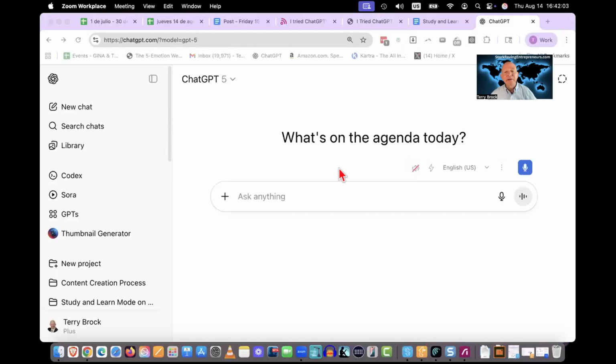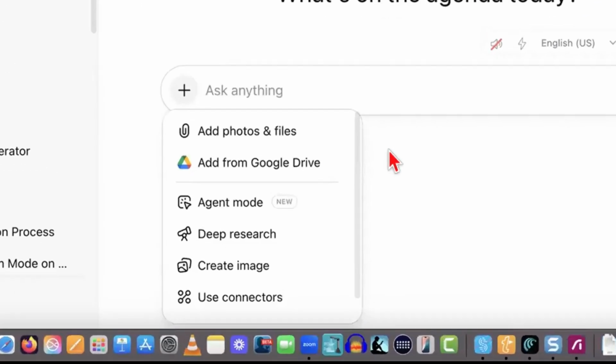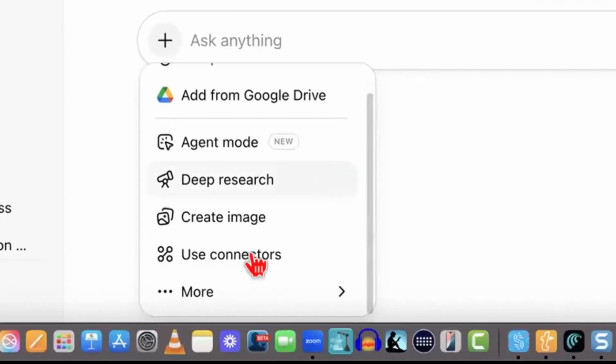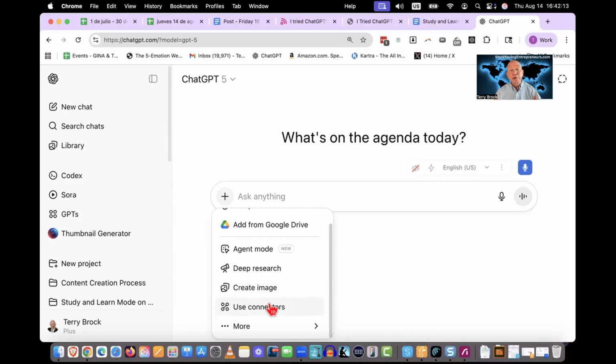Over here, when we go back to ChatGPT, I'm going to click on the plus sign right here, and then you'll see it gives me the capability to use connectors. Now, this one's pretty exciting. It just loaded on my computer about an hour ago. I've been working with this, and as I'm putting this together, I thought, hey, let me try this.